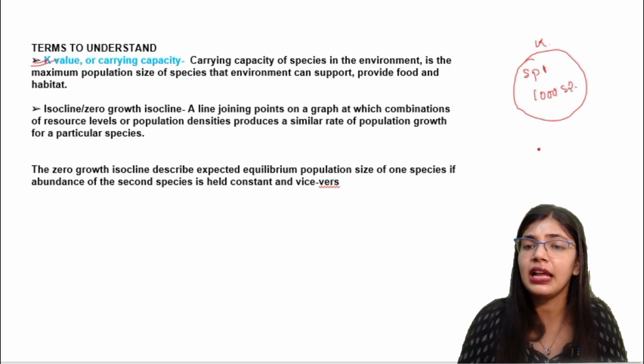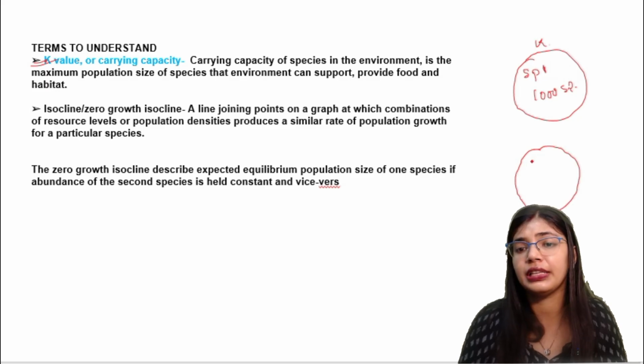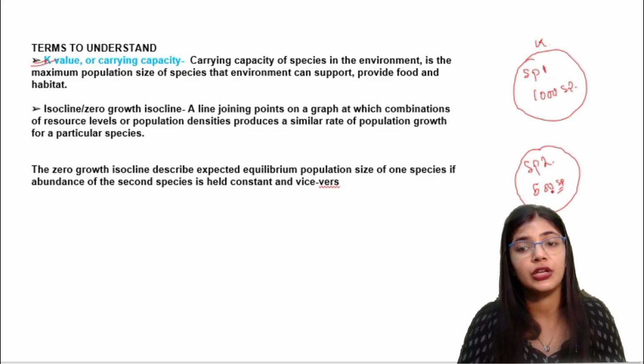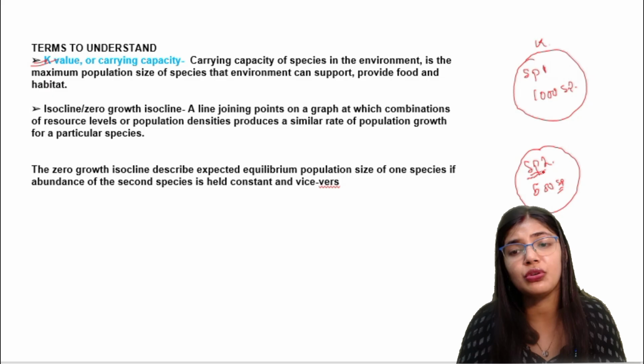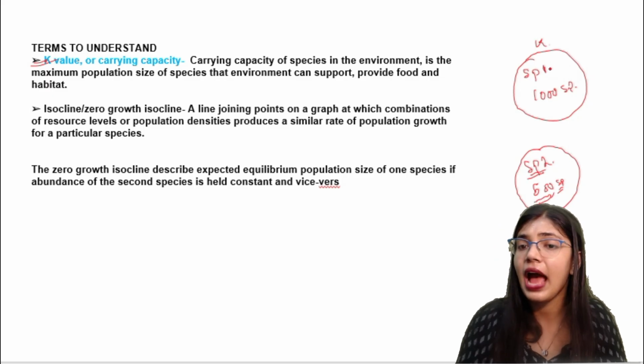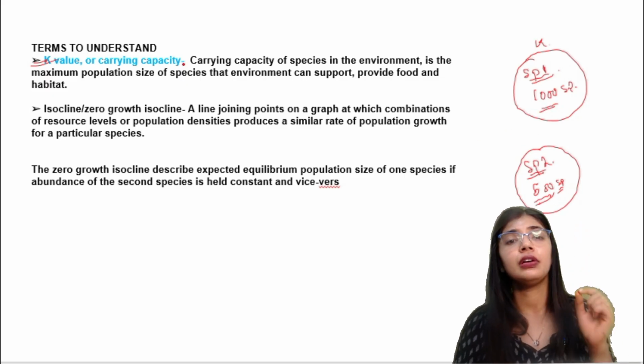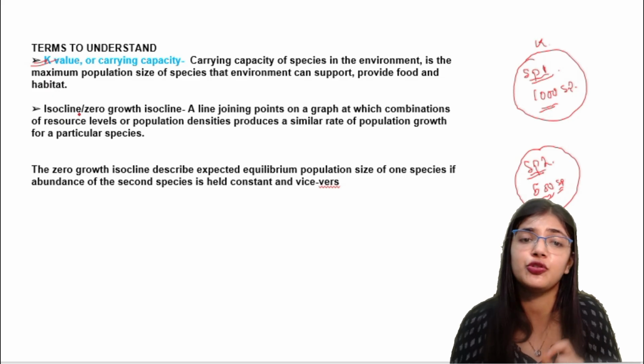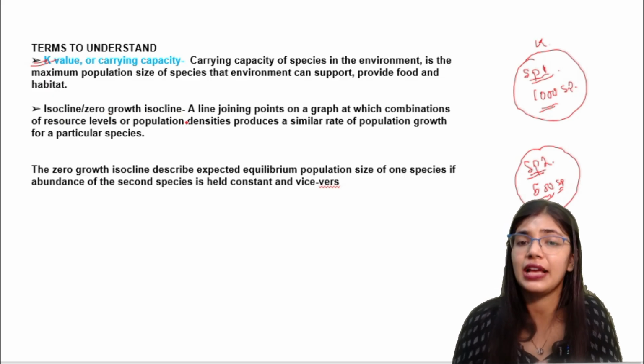Here there is another environment, where for species 2, 500 individuals can be present. So the carrying capacity for species 2 in this environment is 500, and for species 1 it is 1000.